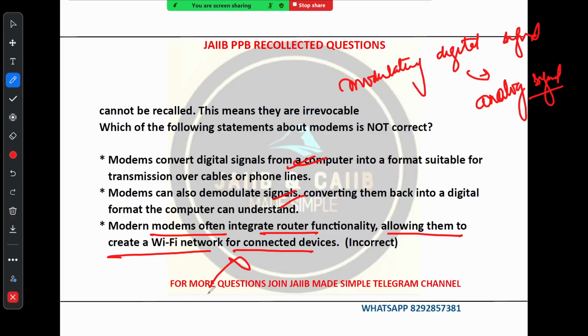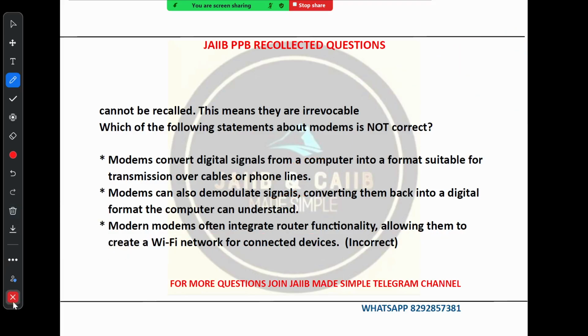This is incorrect. Some modern modems might have built-in Wi-Fi capability, but it is not a standard feature. Modems are primarily designed for data transmission, and routers are responsible for creating wireless network. So option number C is incorrect here.